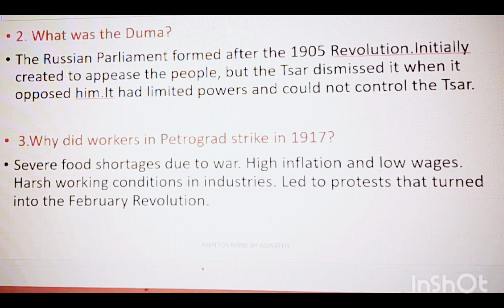When there was shortage of food, at the same time there was high inflation. The prices were going up, the workers were getting low wages, and the working conditions in industries were very harsh, so the workers had to suffer a lot. This led to agitation, and the workers started to protest, which turned into the February Revolution.